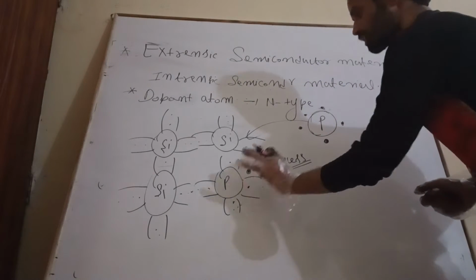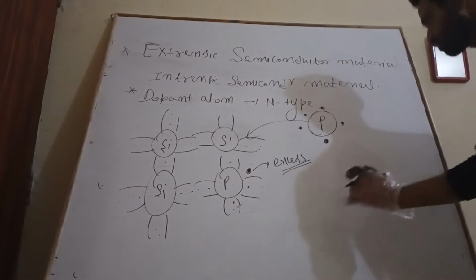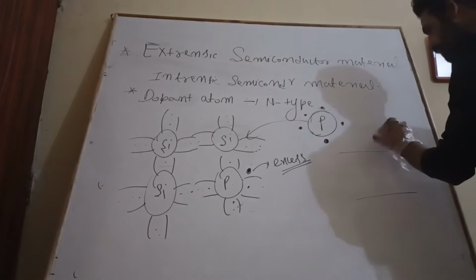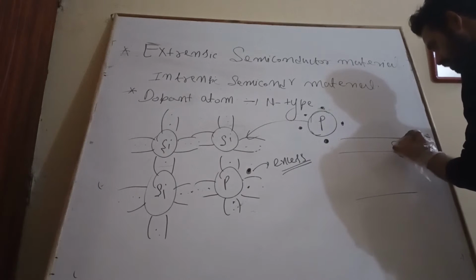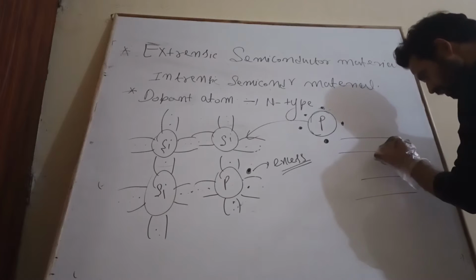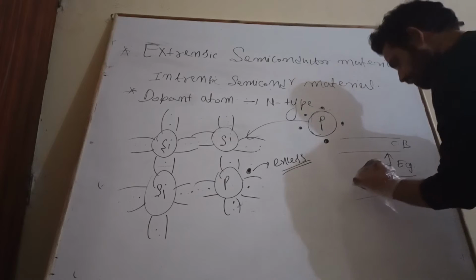Once we apply a very small amount of energy, look at the energy band diagram. This is my conduction band, this is my valence band, and this is my energy band gap.